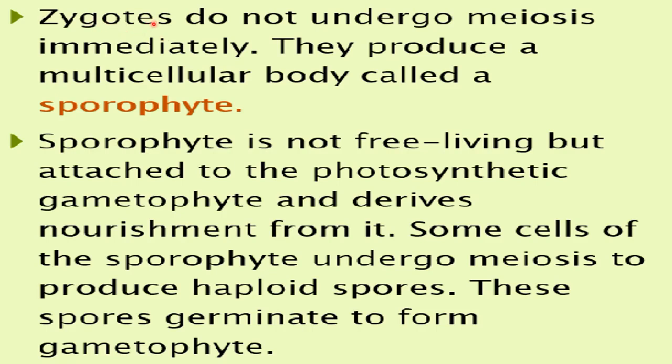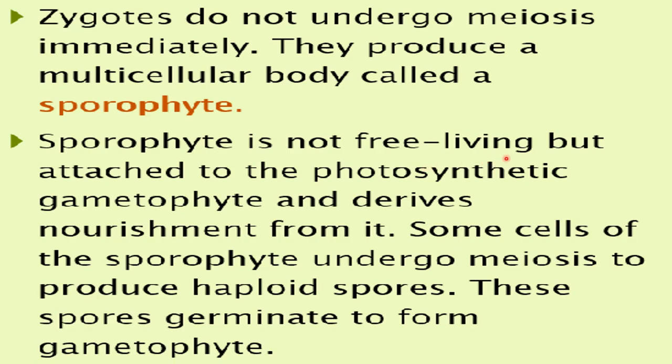But this zygote does not undergo meiosis division immediately. Then what happens? It produces a multicellular body, and that multicellular body is called sporophyte. So the sporophyte stage is also present here in the bryophytes. And what is this sporophyte? Sporophyte is not free living. This is not a separate plant body, meaning it doesn't get separate from the gametophyte.